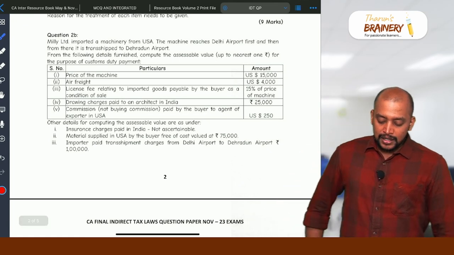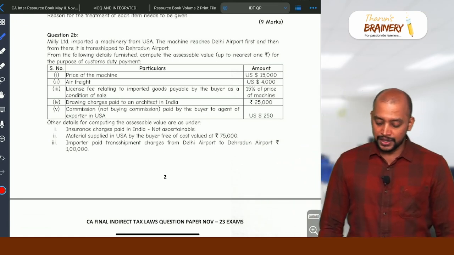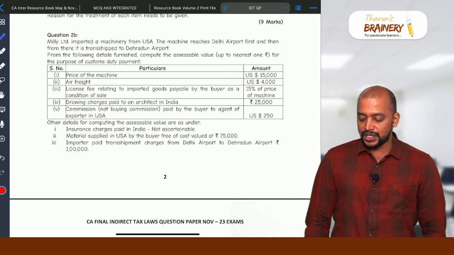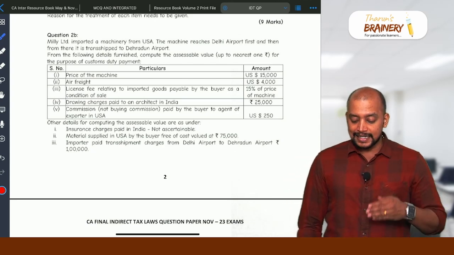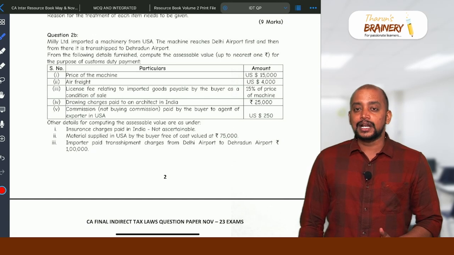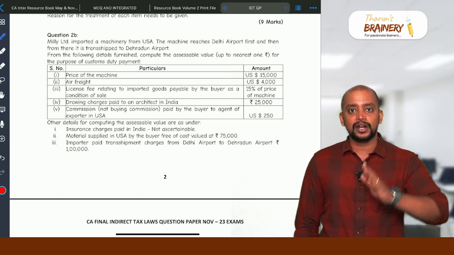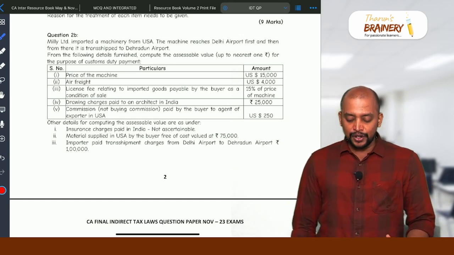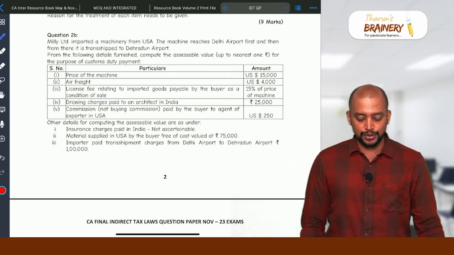2B is related to customs valuation. Milli Limited imported a machinery from USA. The machine reaches Delhi airport first, and then from there it is transshipped to Dehradun airport. Transshipped, not transited. Transshipped means what? From one ship to another ship it will be taken. From the following details furnished, compute the assessable value up to the nearest 1 rupee for the purpose of customs duty payment.